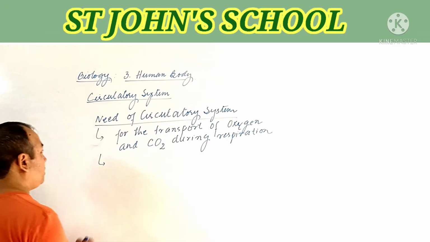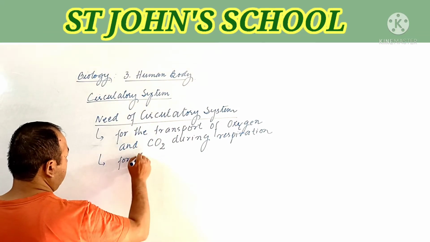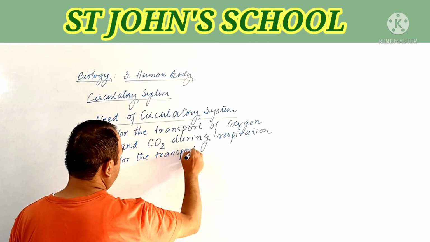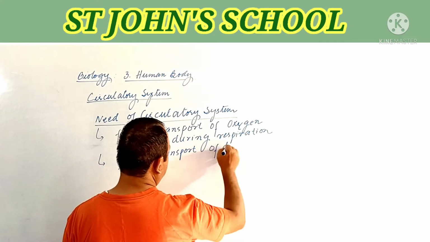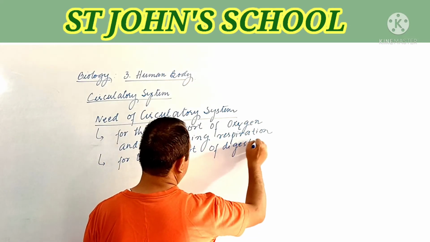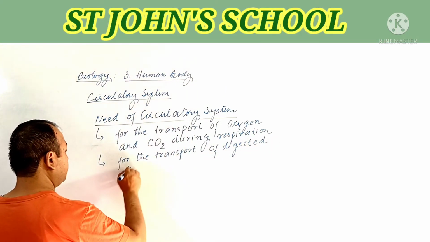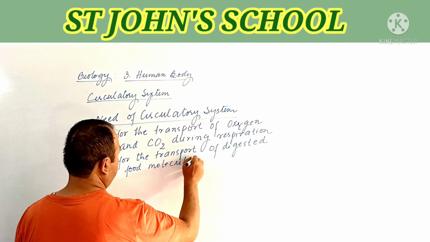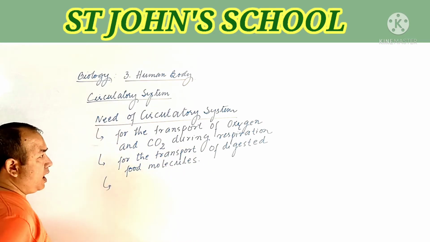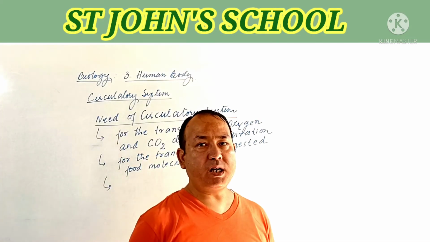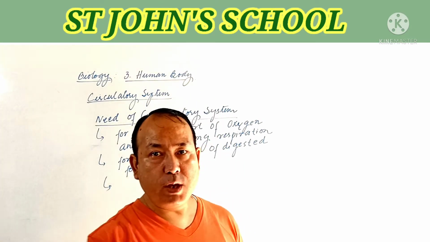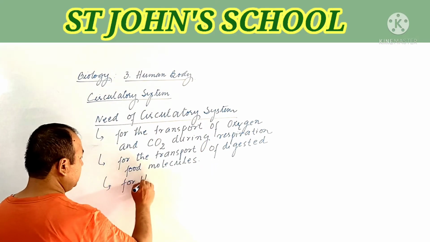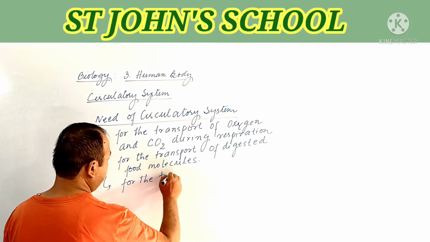So, circulatory system is required for the transport of digested food molecules, and circulatory system is required to carry the waste material from one part of the body to the excretory organ.